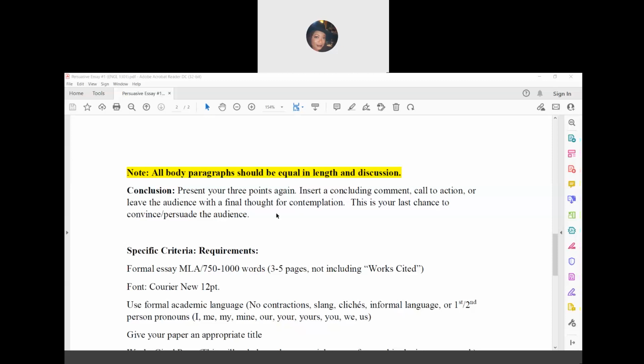So think of identity on a larger scale, identity as far as national, identity as far as international, and the implications that one's identity can have on them or on others in society. This is where you kind of tie those things together and show that this is an important topic that needs to be discussed. This is also your last chance to convince or persuade the audience to believe the way you do.